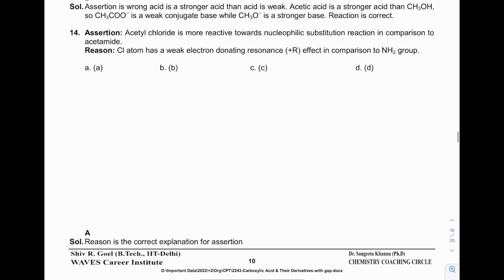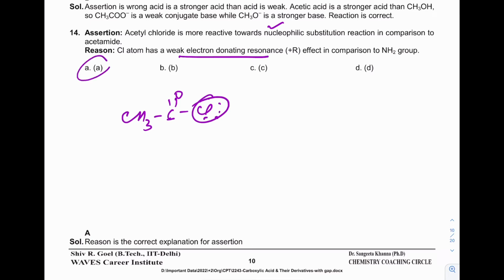Next: acetyl chloride is more reactive towards nucleophilic substitution in comparison to acetamide. This one is correct because Cl is a good leaving group and it has a weak electron donating effect. Resonance effect is weak, electron donating effect is weak, so it is a good leaving group. So it is half of the reason, so the answer will be A.